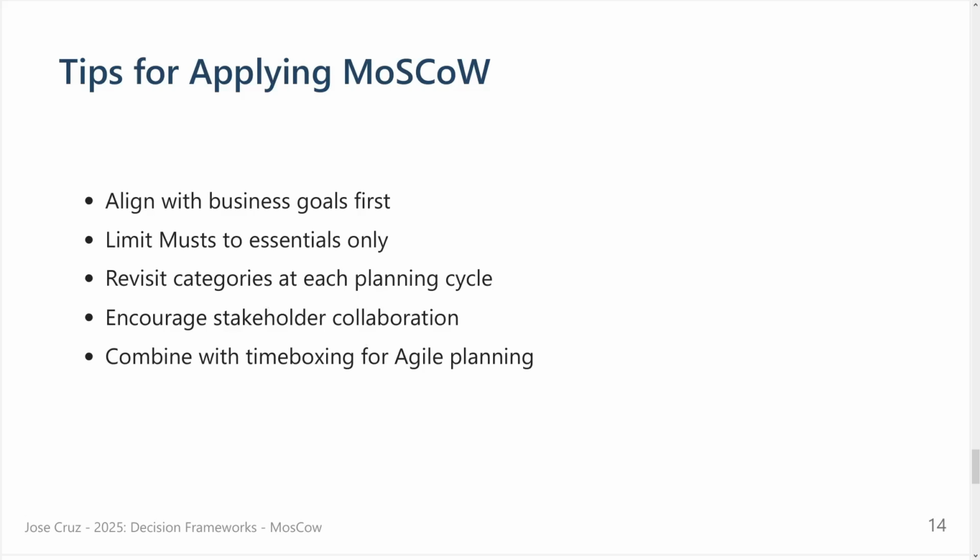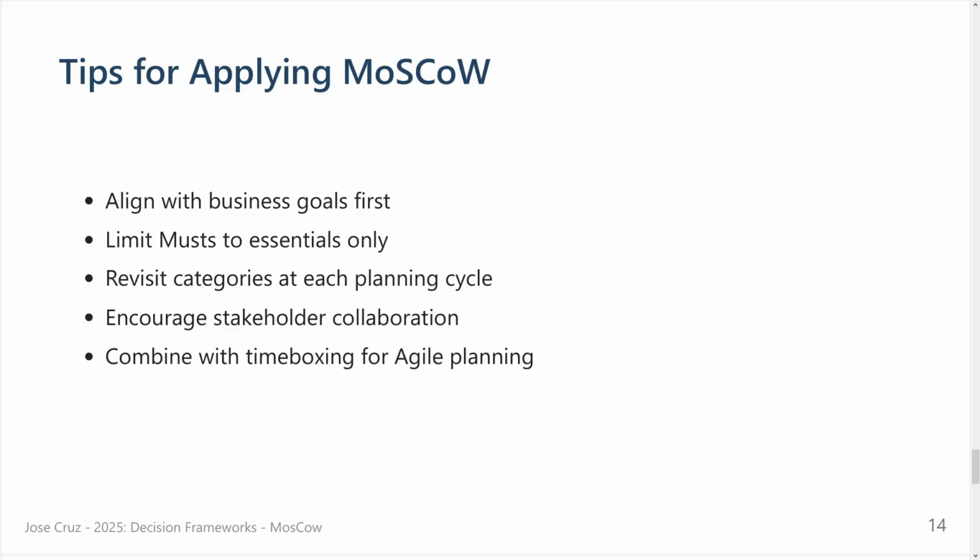Encourage stakeholder collaboration. That's fundamental. Otherwise, the must, the should, the words are already saying it, it's about discussion and negotiation. It's not prioritization for just one person or two people. Because if it's just one or two persons, you don't need this method. We just prioritize 1, 2, 3, 4. Okay, let's start in this version, let's choose these ones and go with them, and then for the second version, we'll do everything. But when you have a real project with business people, management people, you want to discuss with them.